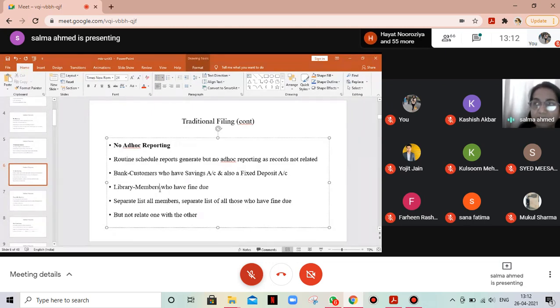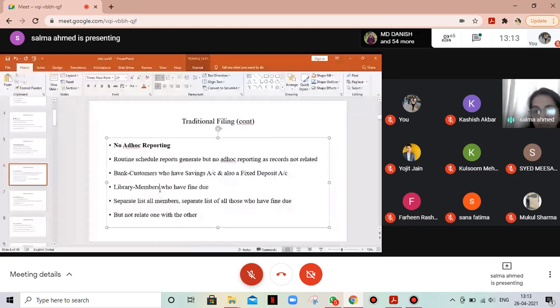So it will be able to generate a schedule report, how many members are there. Fine, so it will be able to generate all your details, your name, your hall of residence, your age, the course you're doing, fine. But if I have 7 days for which you are allowed to keep a book, it will not be able to generate such a report. So members who have a fine due, it will not be able to do so.